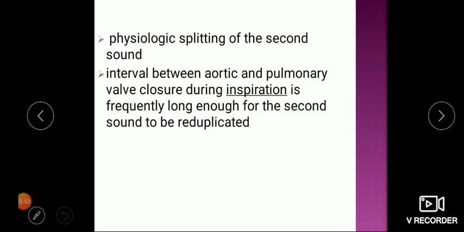We can have two sounds of S2 because of the gross pressure gradient across the aorta and pulmonary arteries. We can have a split. So this can happen in a normal individual.